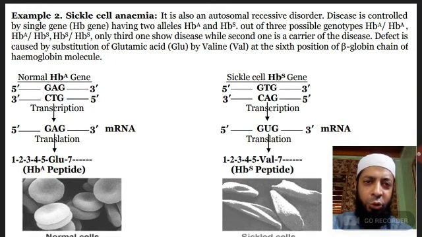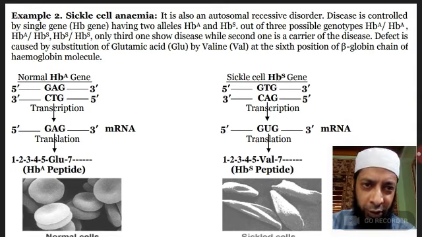What happens is also an autosomal recessive disorder, and the disease is controlled by a single gene, that is the HB gene, hemoglobin gene, having two alleles, HBA and HBS. HBA means normal hemoglobin allele, and HBS means sickle shaped hemoglobin.